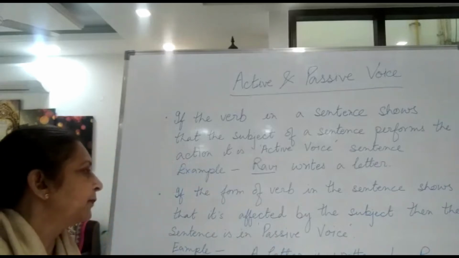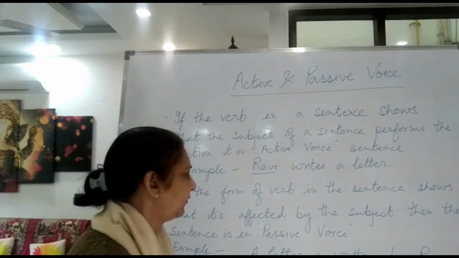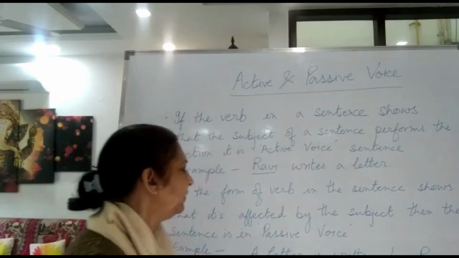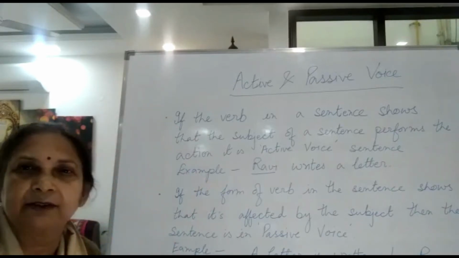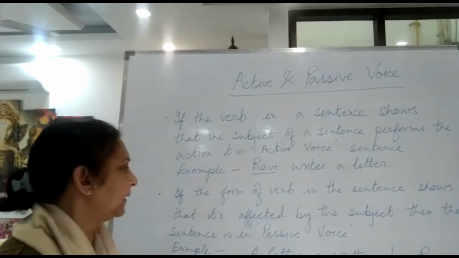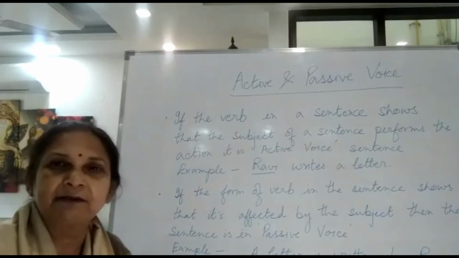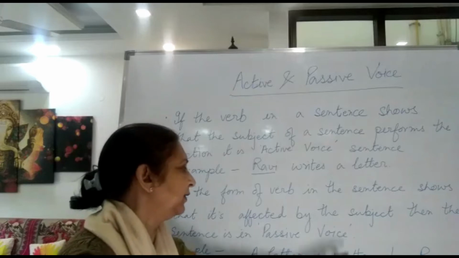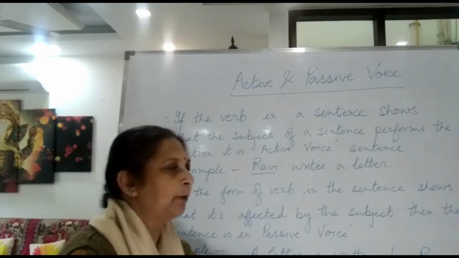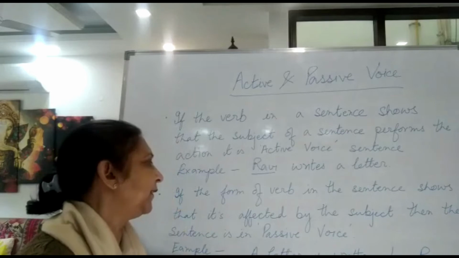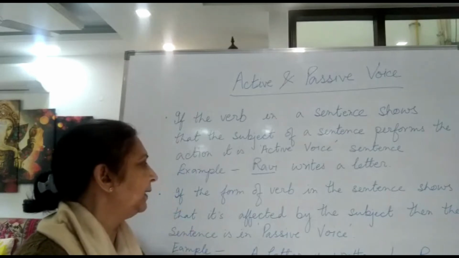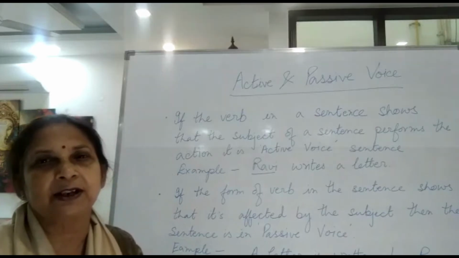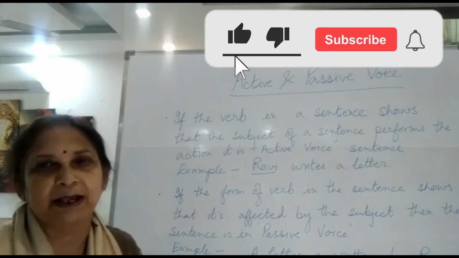For example, a letter is written by Ravi. Okay, here what we have used is written. When we use is written, are written, was written, at that time it is passive voice sentence. That means the subject is not directly doing the work. Subject is not directly performing the action, but it is affected by someone. At that time, this is passive voice sentence. So first of all, you have to understand what is active voice and what is passive voice.